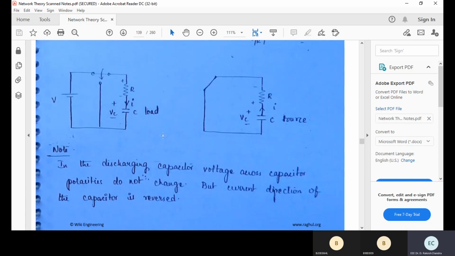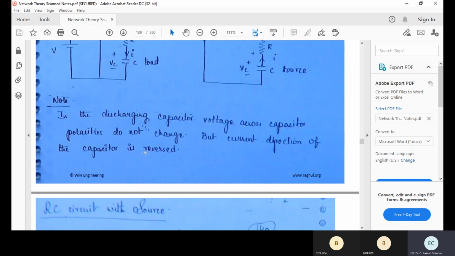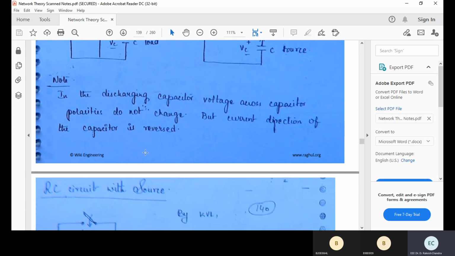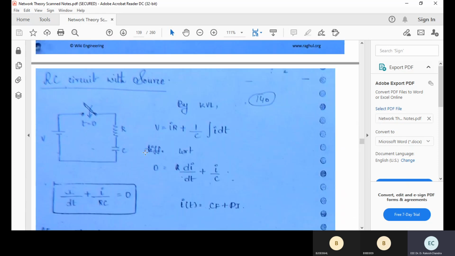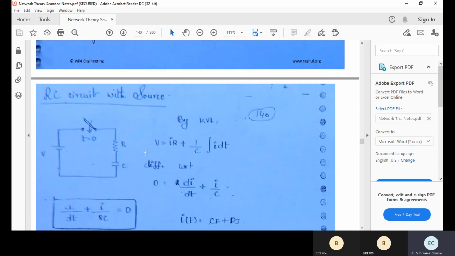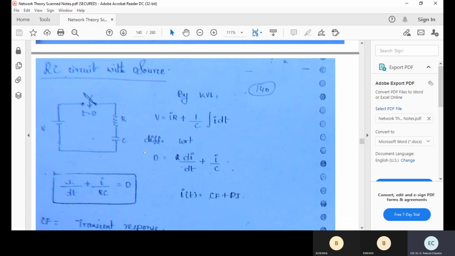So source connected, just look here. Previously, it acts like a load when the voltage source is present. Next, the switch is moved to the next position. This will be the circuit, the source-free RC circuit. Then it acts like a source, so the energy within it decays. In the discharging capacitor, the voltage across the capacitor does not change, but the current direction through the capacitor is reversed, of course. Similarly in the case of the inductor, the current direction also reverses. Okay, RC circuit with source.